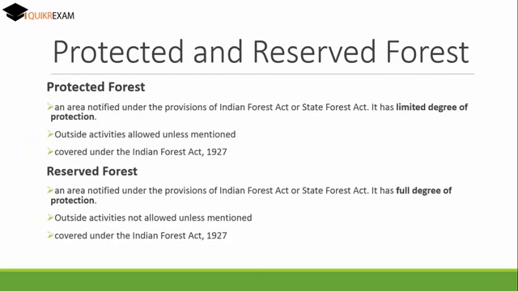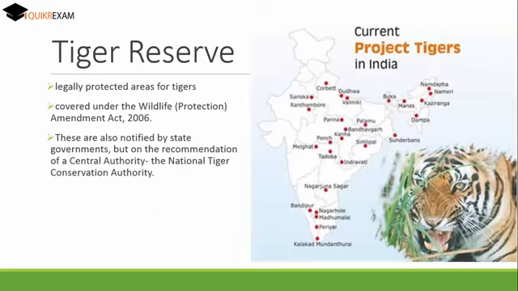In a protected forest, there is a limited degree of protection, meaning outside activities are allowed unless mentioned, and it is covered under the Indian Forest Act 1927. In a reserved forest, there is a full degree of protection, meaning outside activities are not allowed unless mentioned, and it is covered under the Indian Forest Act 1927.